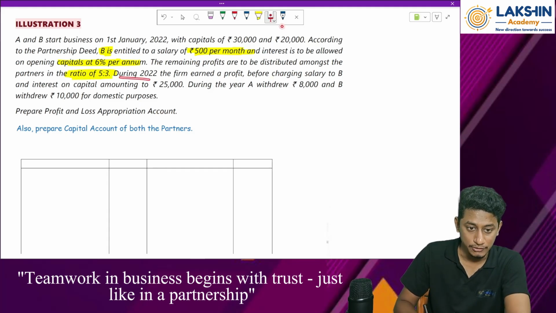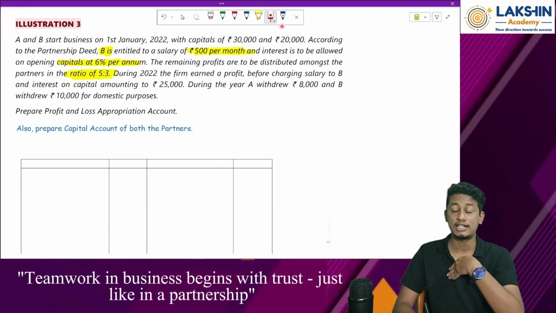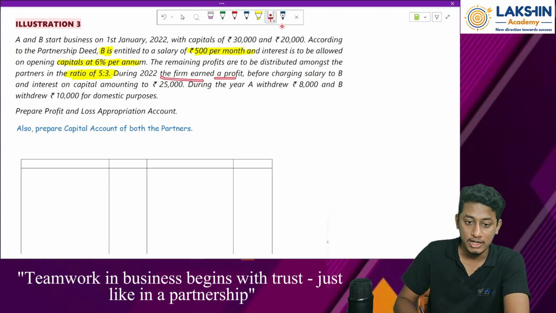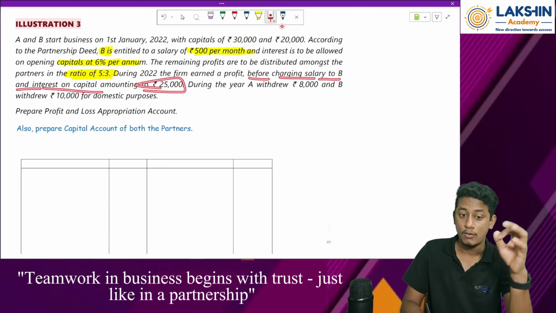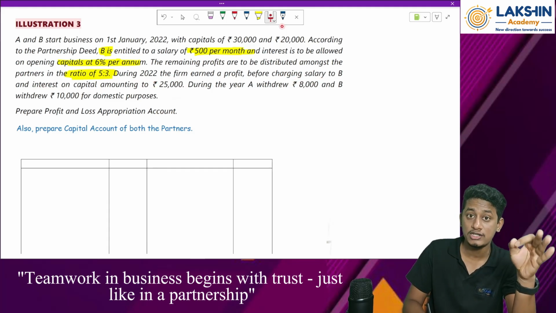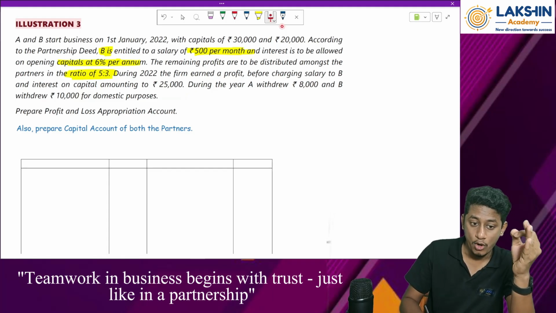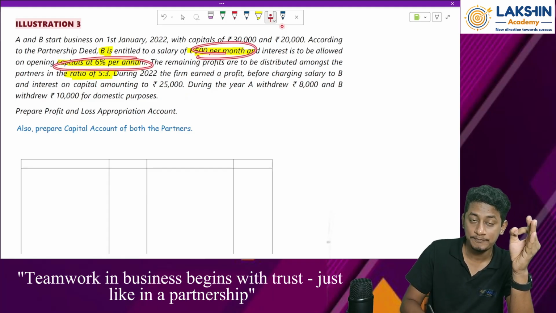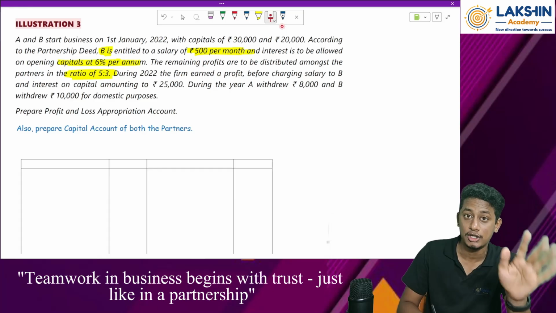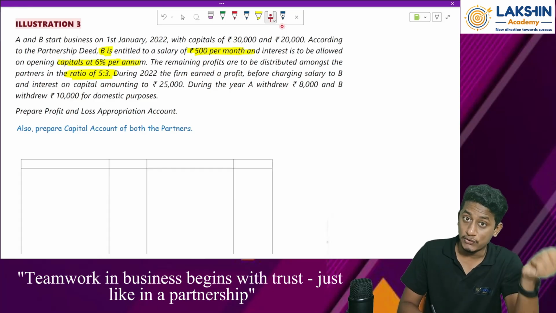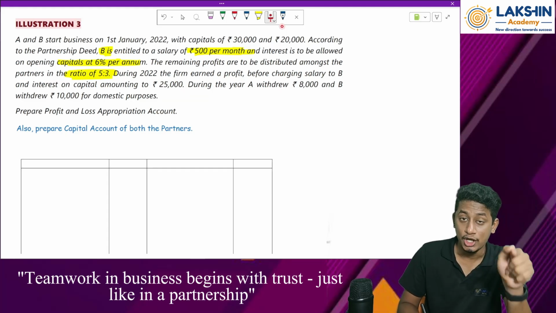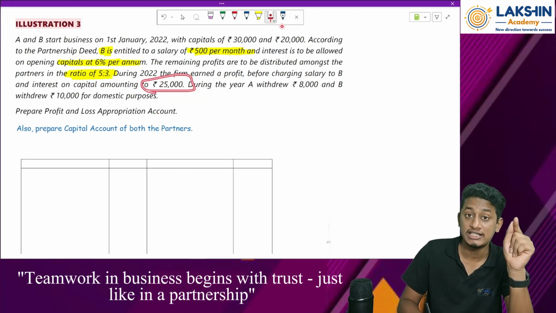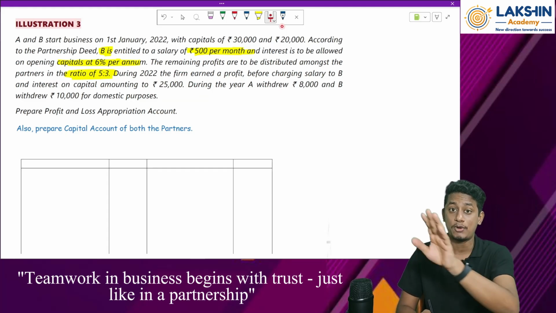During the year 2022, that is the current calendar year that we are dealing with, the firm earned a profit before charging salary to B and interest on capital amounting to rupees 25,000. So what is given over here? Whatever amounts they have given over here have not been charged yet to the P&L account. Before charging that, my profit is 25,000 rupees. So now I should use this as the opening balance for my P&L appropriation account.